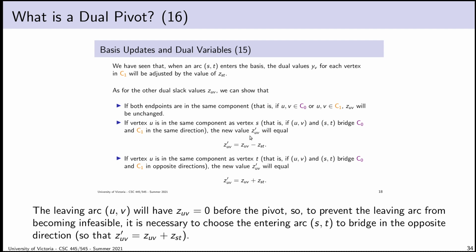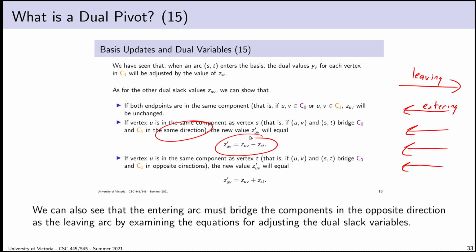So we have a few ways of thinking about that. One of them is, actually, I'll go back and forth. First, any arc that points in the same direction as my entering arc needs to have a larger dual slack value. Because if it doesn't, then when I subtract off the dual slack value of the entering arc, I'm going to have my dual slack value for the edge UV go negative. That's obviously not allowed. That's dual infeasible. So that's a reason why the entering arc has to have the smallest dual slack value among all of the possibilities.